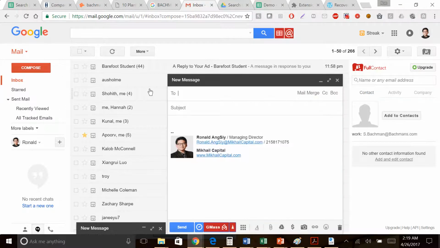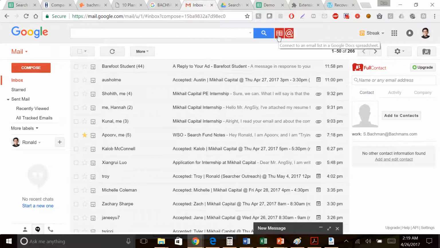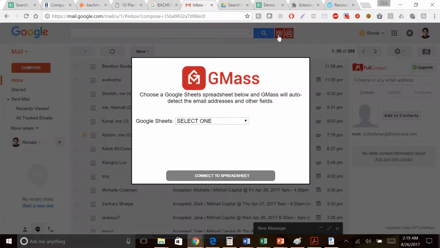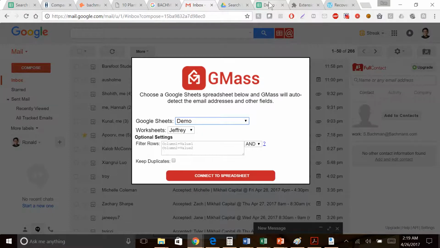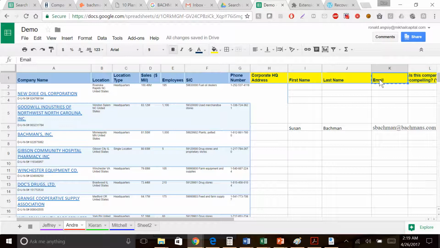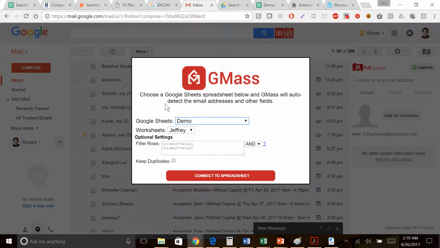let's compose a new email. Actually, no, this is not an email. You click this button. So this is a third Chrome extension called GMass. When you click this, it will connect to one of your Google spreadsheets. I will click demo because that is the name of this spreadsheet over here, right? And I'm going to enter the columns that I want to be loaded up here. So I want the email column.